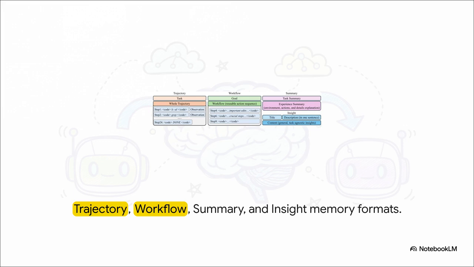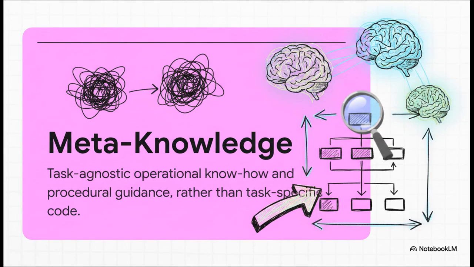Basically, if you hand an agent the exact step-by-step terminal commands from a totally unrelated past task, it just tries to blindly copy-paste them. It gets super bogged down in the weeds of task-specific details that have absolutely nothing to do with the new problem. So, if raw code is out, what do we actually want? Well, the real magic is in extracting meta-knowledge. Meta-knowledge is generalized operational know-how, it's procedural guidance instead of raw domain-specific execution logs.